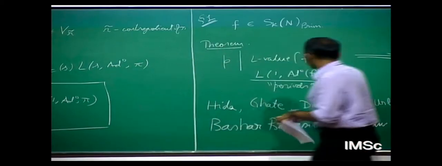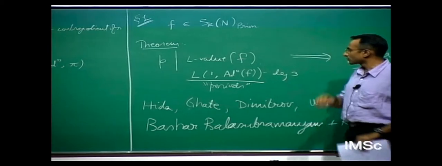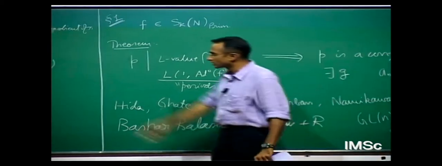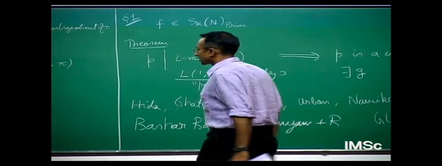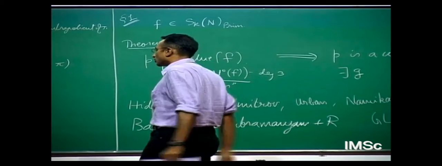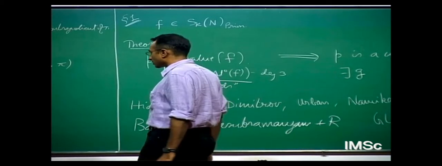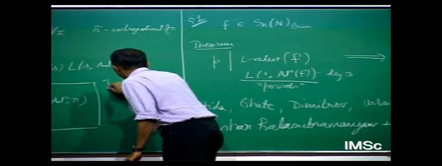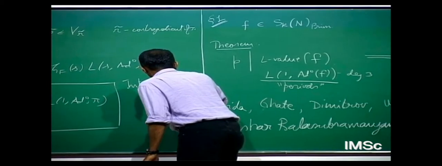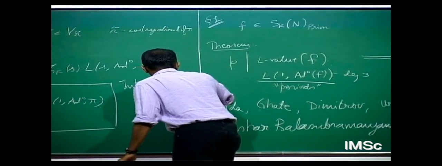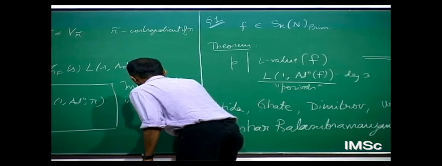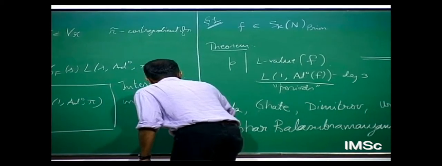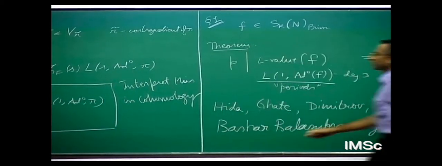So the game to prove an algebraicity statement for this particular L value is to take this formula and stare at it and put a sort of geometric spin on this analytic statement. So you want to interpret this in cohomology. And that takes some work.